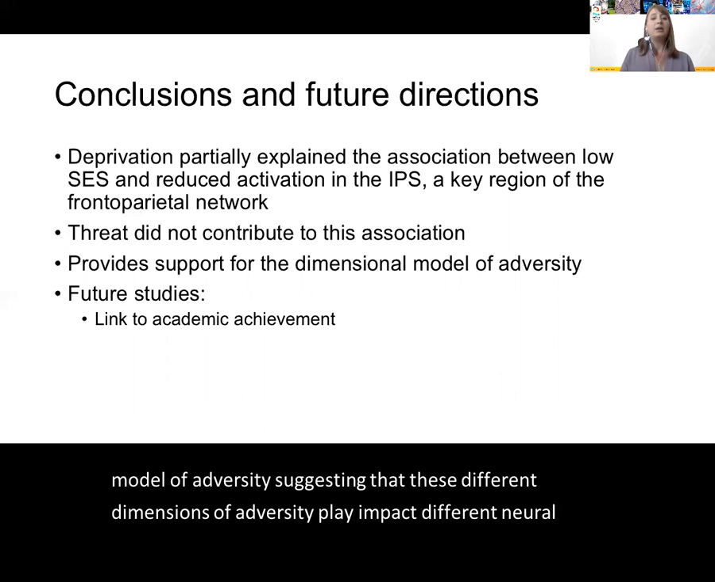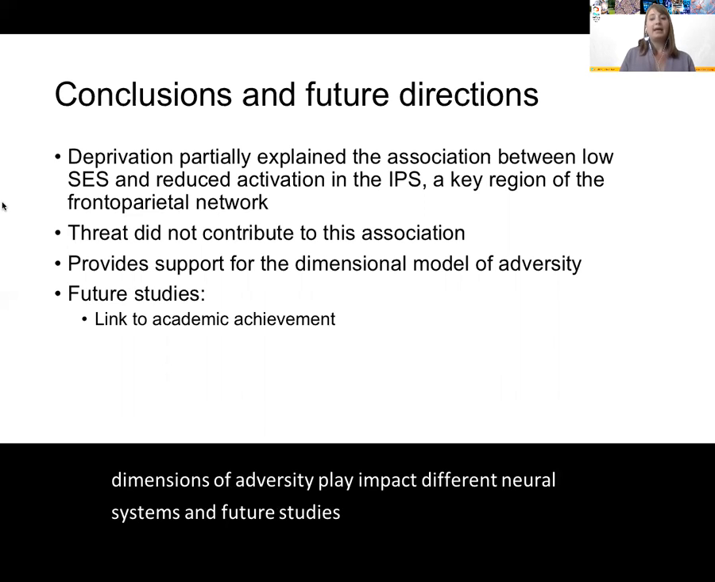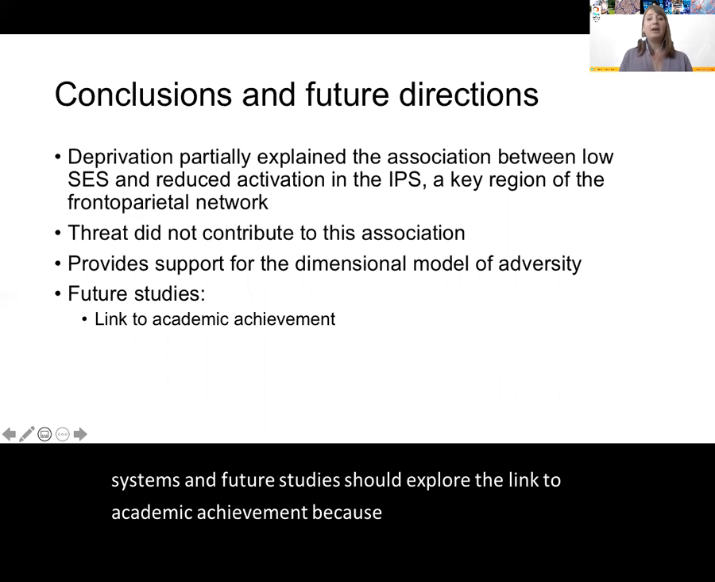And future studies should explore the link to academic achievement because we know that both SES and working memory are predictive of academic outcomes.